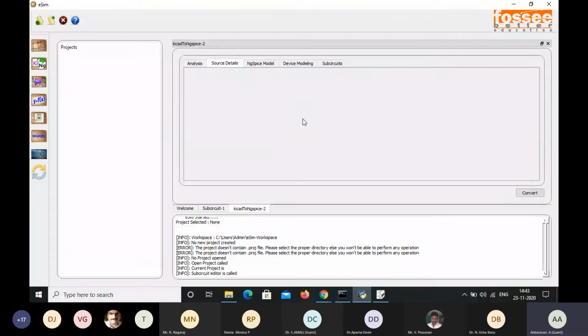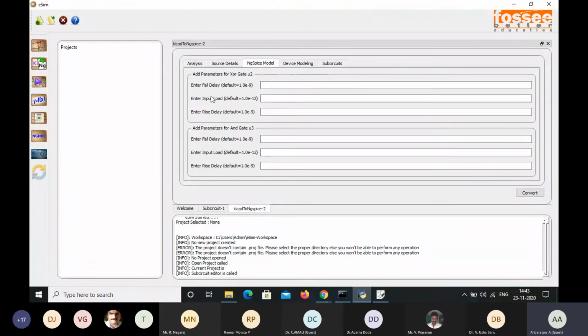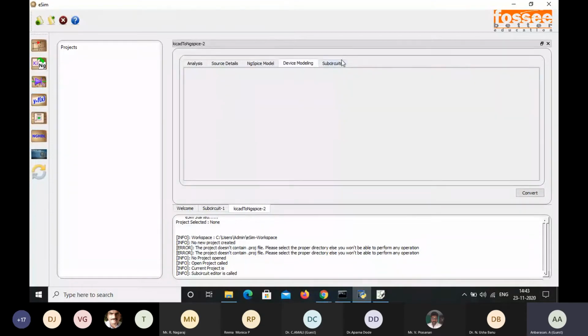Next one is the source details. Actually it doesn't connect any sources. The input source will be either AC source or DC source. If we connect the circuit with an AC source or DC source, the values will be provided here in the source details. There we can give the amplitude value, the voltage value, and all. Since I haven't connected any source, the source details will be empty. And in the ngSpice model, the rise time, fall time, and delay time are by default 1.0 exponential of -9, and then device modeling, and then subcircuits. In this subcircuit also I haven't included any subcircuits, so it will be empty.